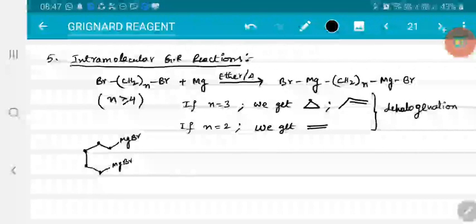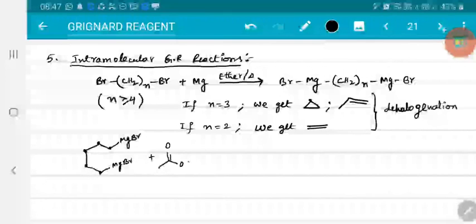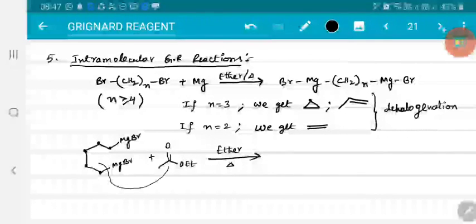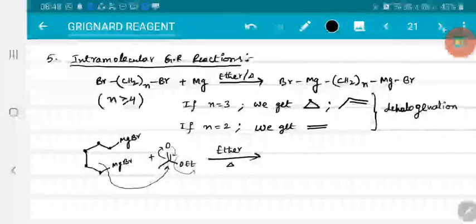Right. So when this is allowed to react with ester, COOEt, when it is heated in presence of ether. Now what happens? First, one alkyl system will go and attack over this. This bond will shift towards oxygen and comes back, making this ethoxy group leave.